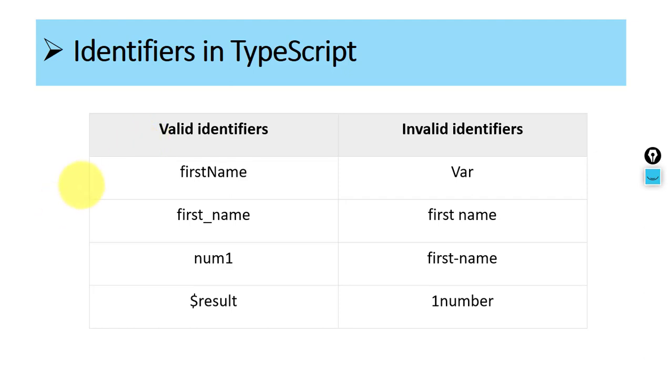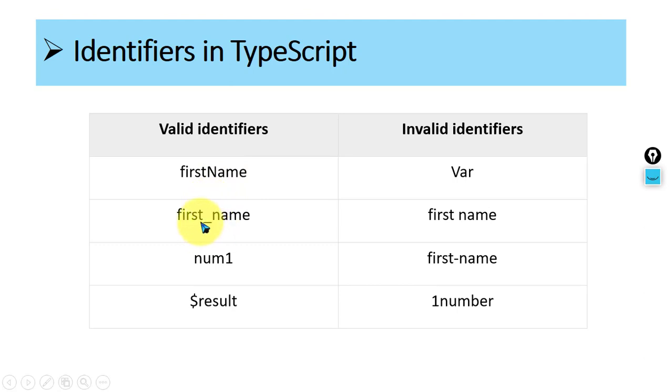Look, first is firstName. This is an identifier, and it is valid because it starts with an alphabet. It is used as camel notation: f is small, N is capital. Java follows camel notation for programming purposes. So here this is camel notation.